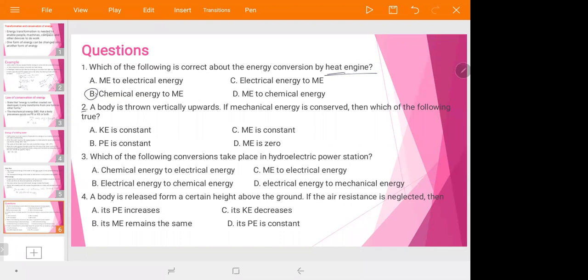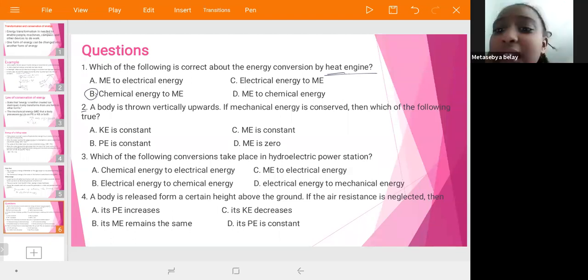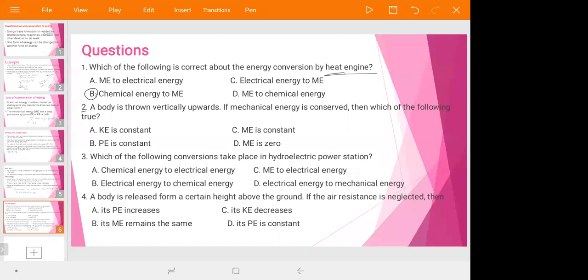A body is thrown vertically upward. If its mechanical energy is conserved, then which one of the following is true? Like what we have seen in our above discussion about the ball thrown upward. A. Kinetic energy is constant. B. Potential energy is constant. C. Mechanical energy is constant. D. Mechanical energy is zero.